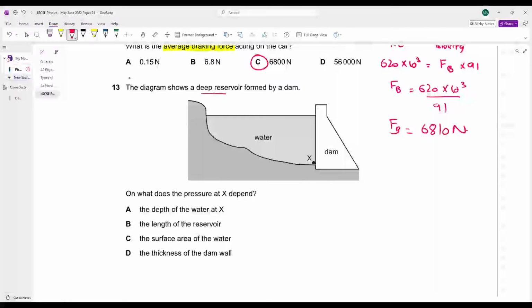The diagram shows a deep reservoir formed by a dam. On what does the pressure at x depend? Here, the pressure at x, what is it depending on? Pressure due to a liquid is equal to rho g h.